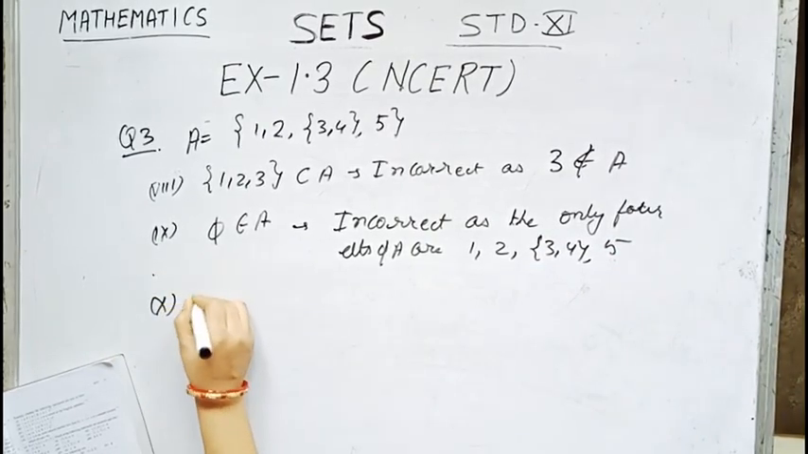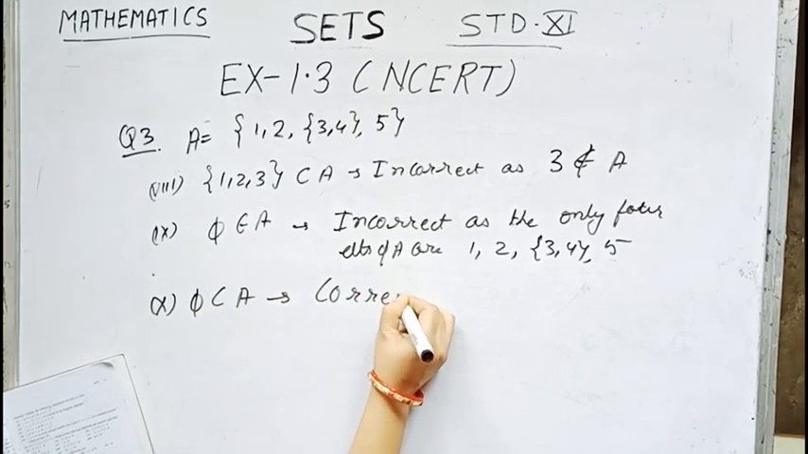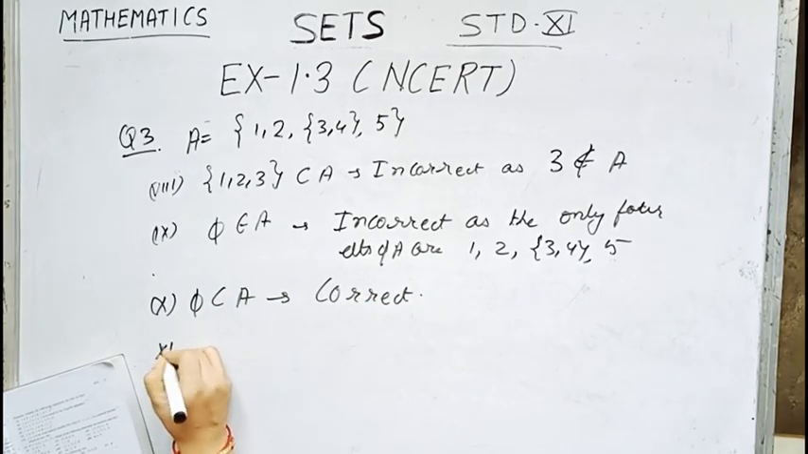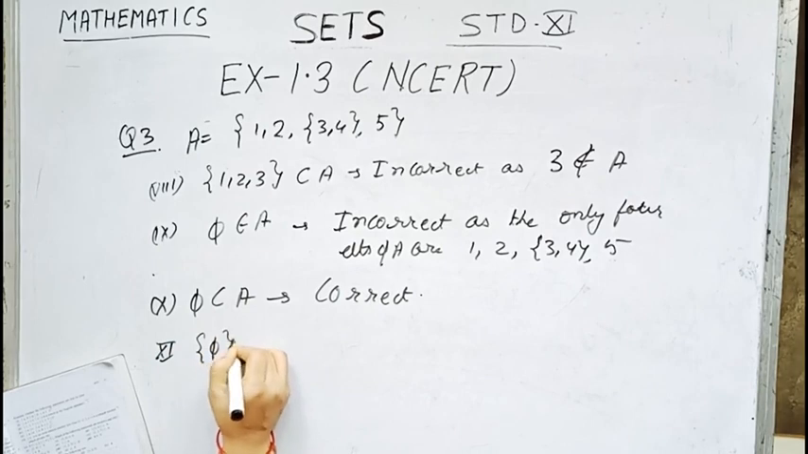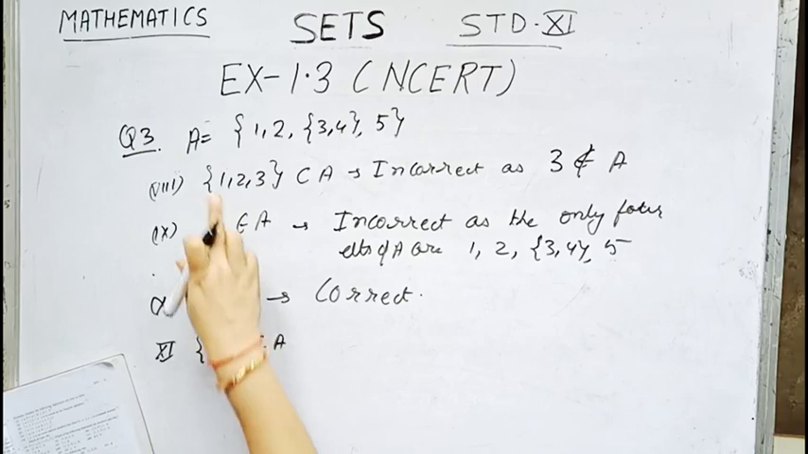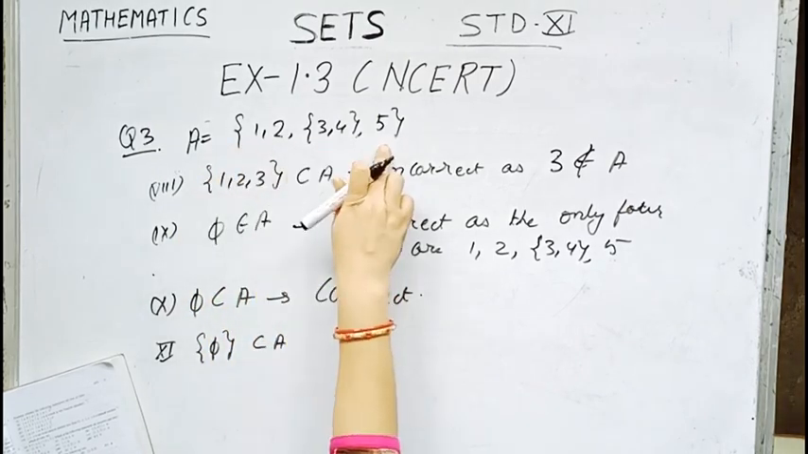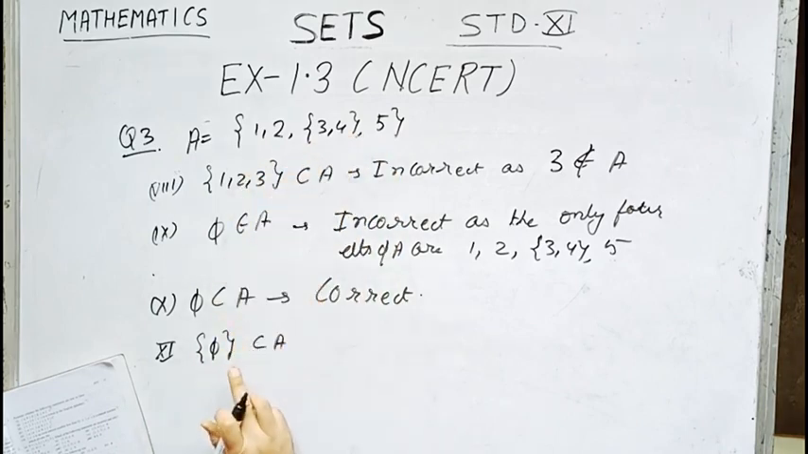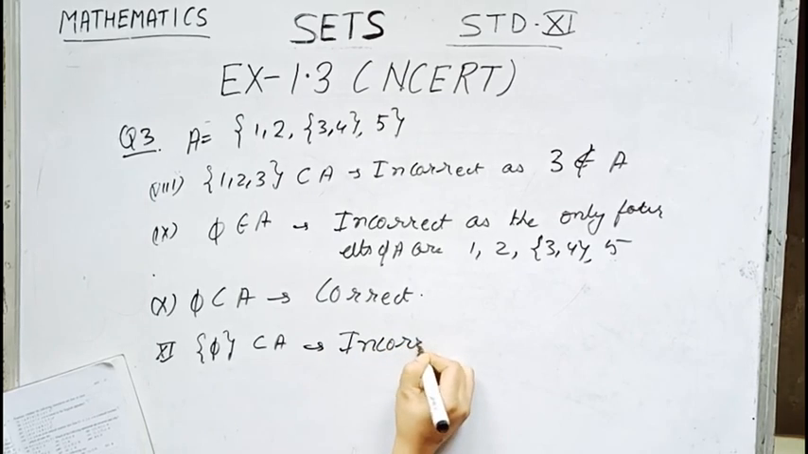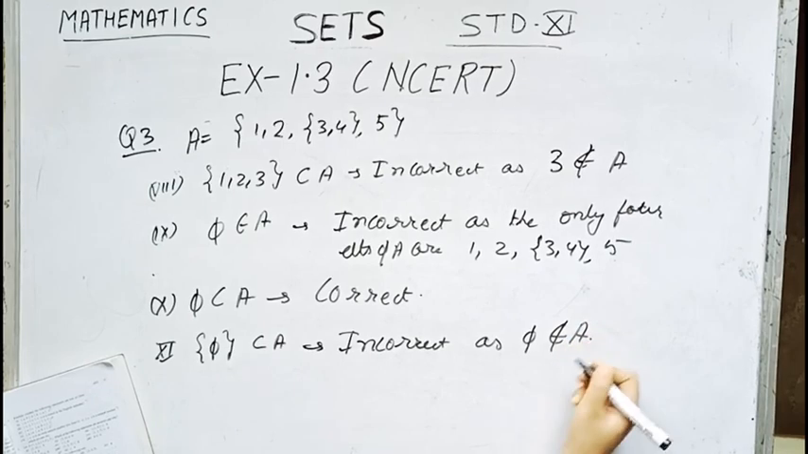Now number 10, empty set is the subset of A. This is correct because empty set is the subset of every set. Now number 11, set containing 5 is the subset of A. Again, if 5 is an element of the set A, then the set containing 5 will be the subset of A. Here none of the elements of A are 5. Therefore this statement is incorrect, as 5 does not belong to A.